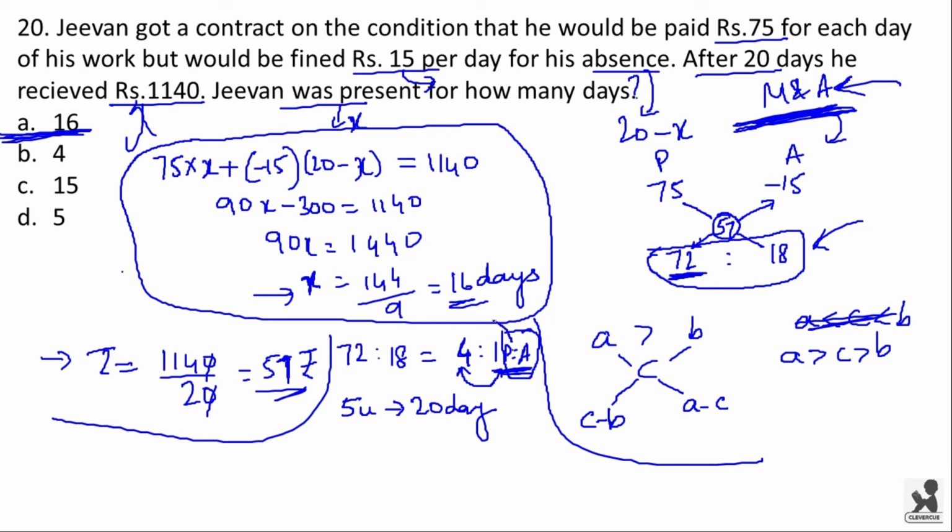So he is present for 4 units of days. Now 5 units is equal to 20 days, then 1 unit will be 4 days and 4 units will be equal to 16 days. So 16 days is the right answer. In your examination you should be doing it with this mixture and alligation method.